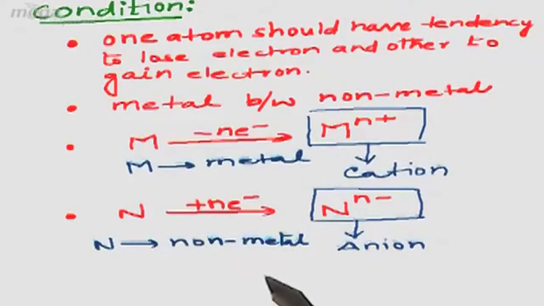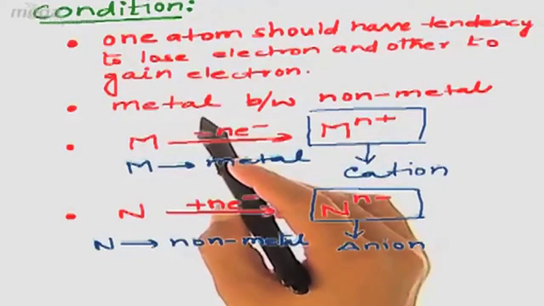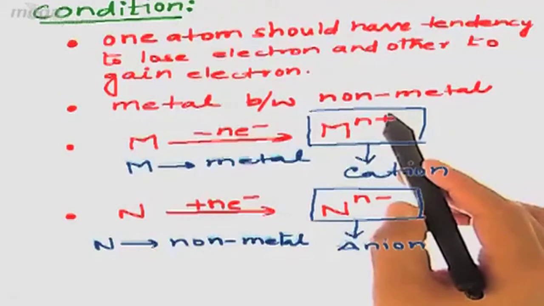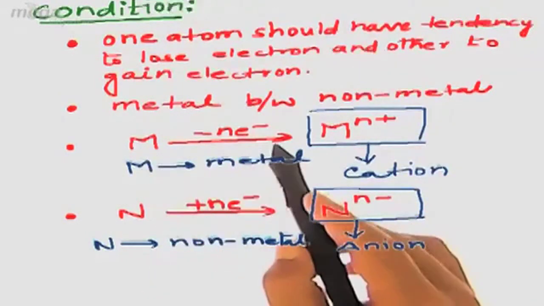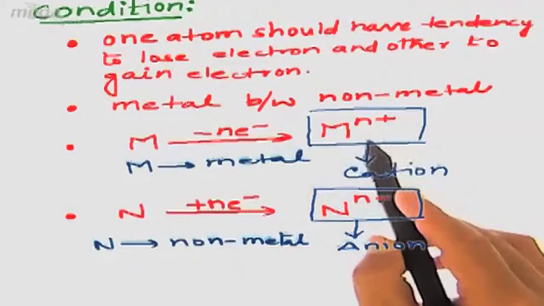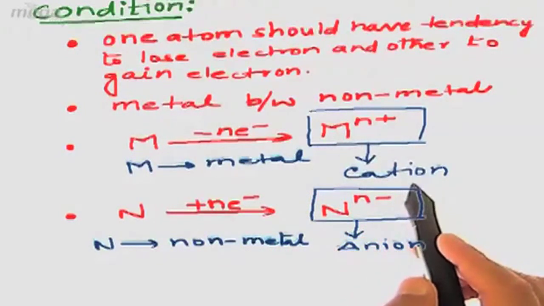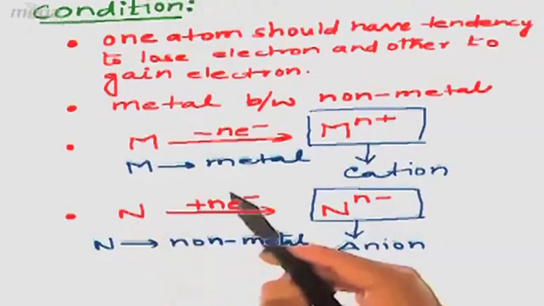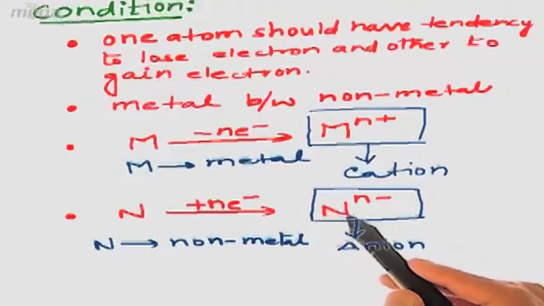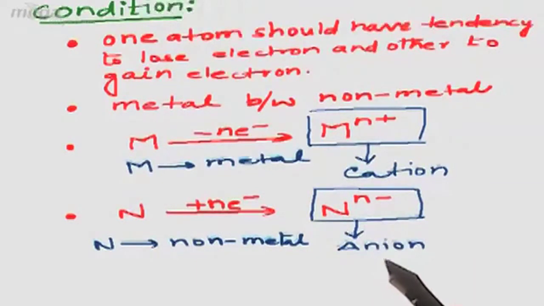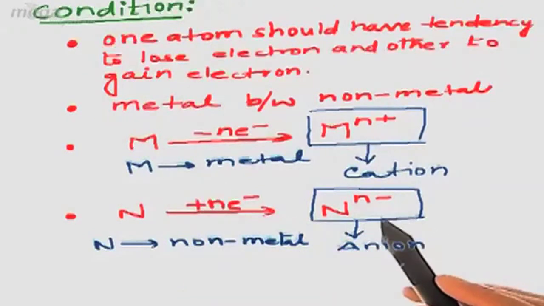So these are the things which we observe in case of ionic bonding. First, when one atom has a tendency to undergo the loss of electron and the other has a tendency to undergo the gain of electron, meaning when one of the atoms is metallic and the other is non-metallic, then in that case we shall have an ionic bonding. Metal, after the loss of electron, will be converted into a positively charged metal, which we call a cation. Similarly, non-metal, after the gain of electron from the metal, will be converted into a negatively charged non-metal, which we call an anion. So basically during ionic bonding, cations and anions are formed.